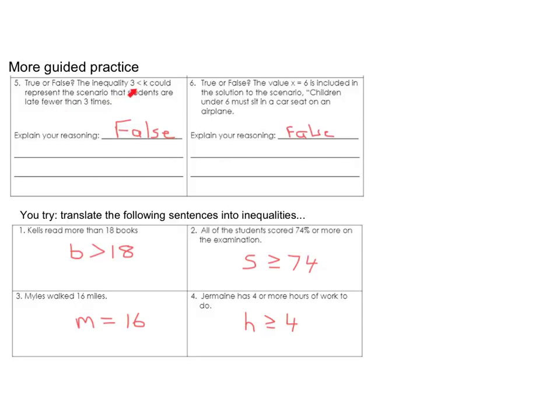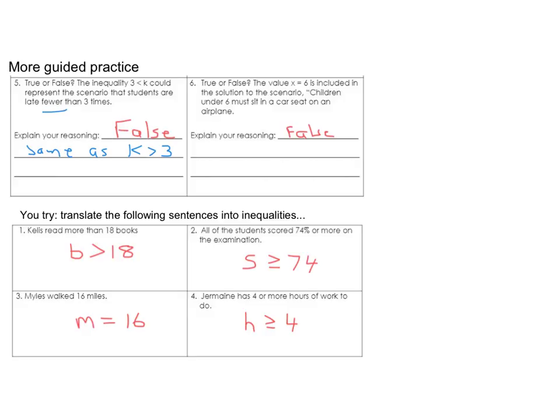So this would have to be k less than 3 to be fewer. But this is actually k greater than 3. So I'm going to write that down here. Same as k greater than 3. And greater does not match fewer.